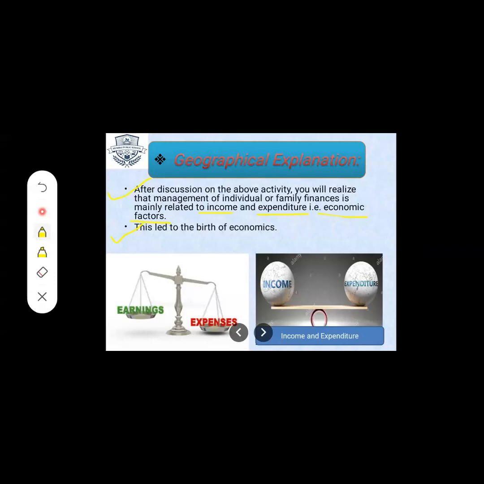We should be able to fit those expenditure items into that income only. This led to the birth of economics. So because of this income and expenditure, they gave birth to economics.